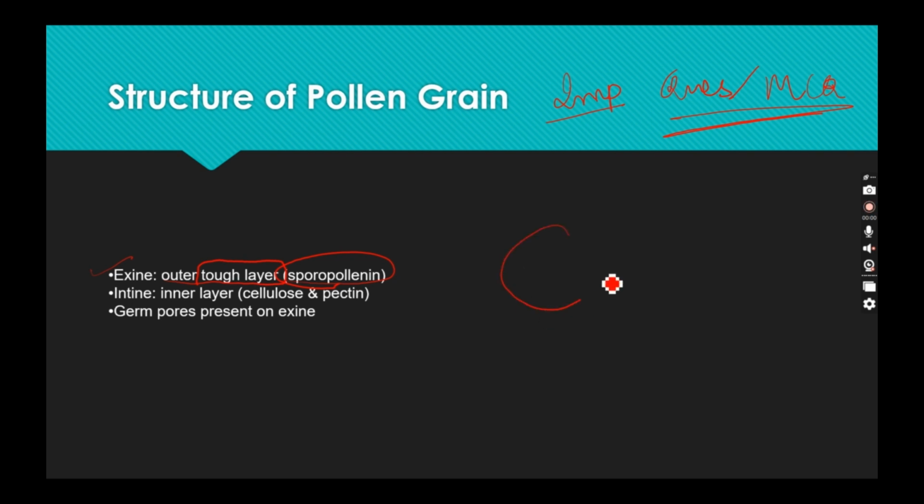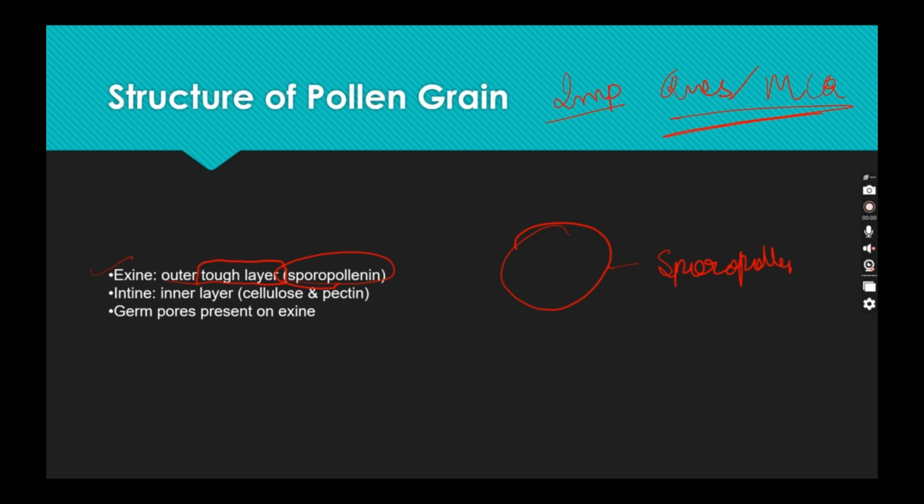Exine is the outermost layer. It is produced from sporopollenin. Now, what is the function of sporopollenin? Sporopollenin basically protects, and this is the reason pollen grains can survive for a very long time in adverse